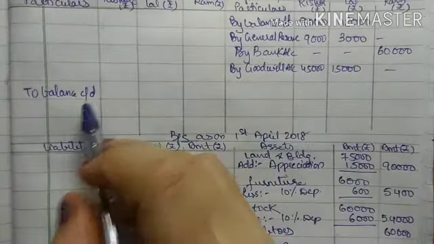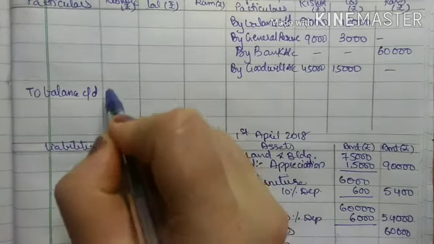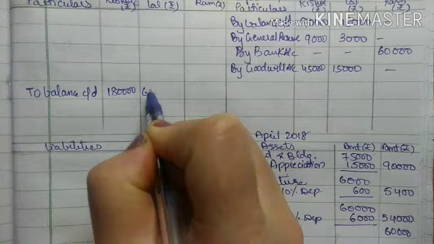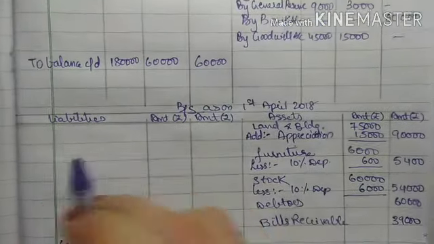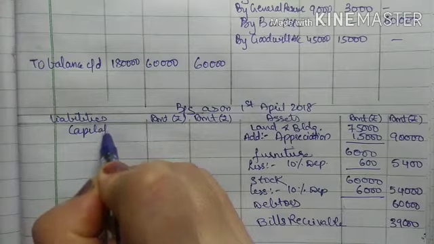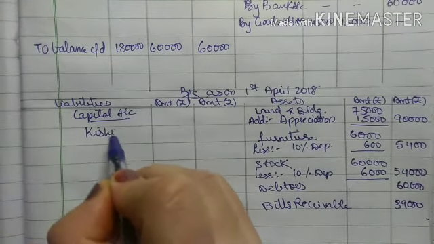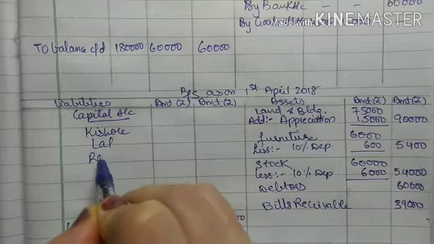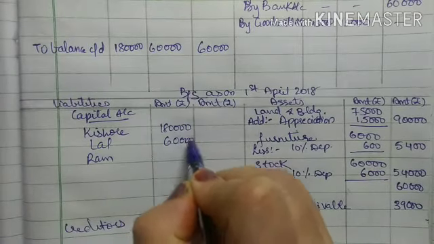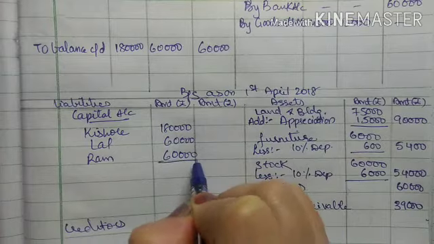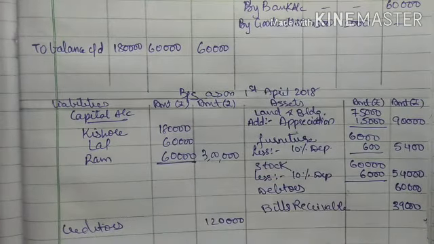Now this balance will be written in partners' capital account debit side, to balance carried down 1,80,000, 60,000 and 60,000. And moreover, in the balance sheet liability side, I will write capital account Kishore, Lal and Ram, 1,80,000, 60,000 and 60,000. And the outer column total will be 3 lakh rupees, right?